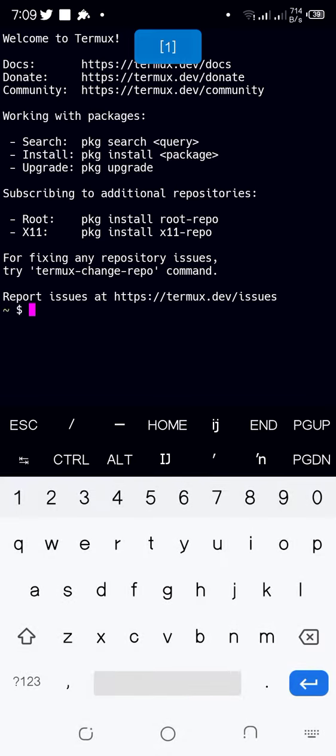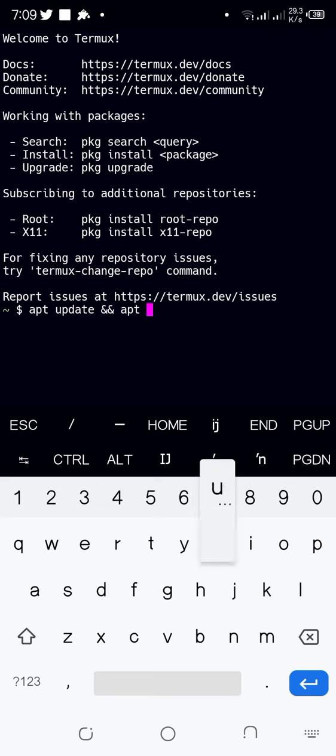Then the first thing before you use Termux, you need to update and upgrade your Termux. So you type apt update and apt upgrade.